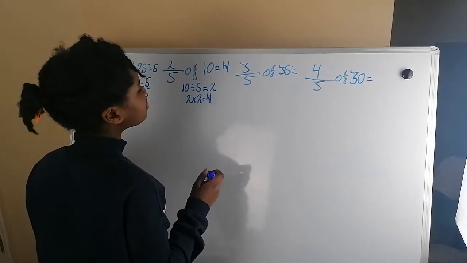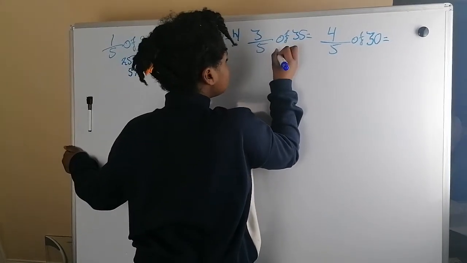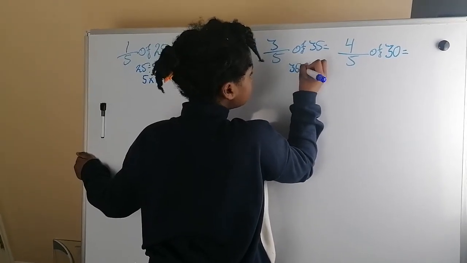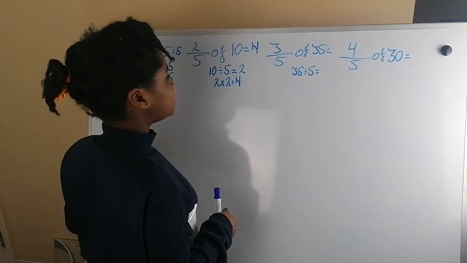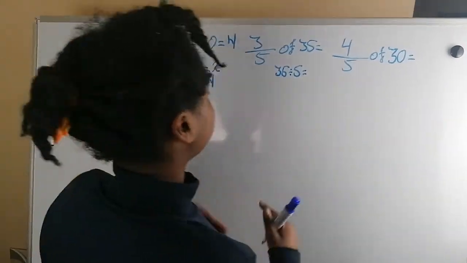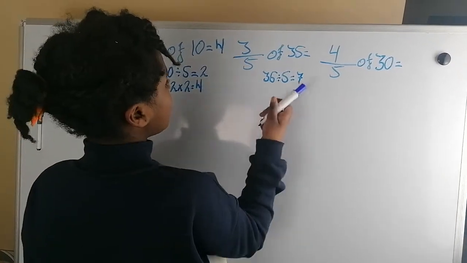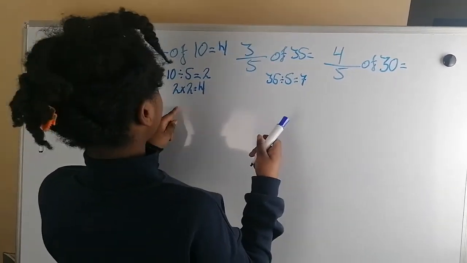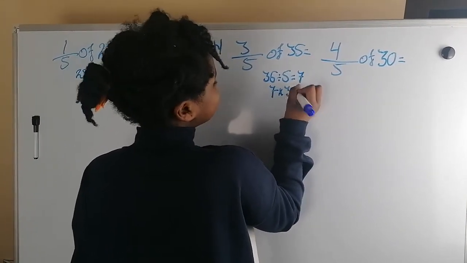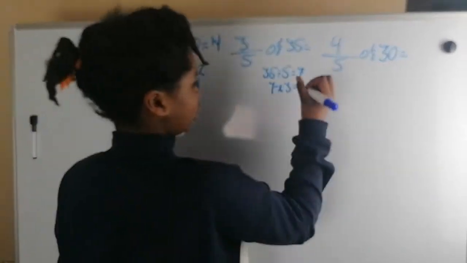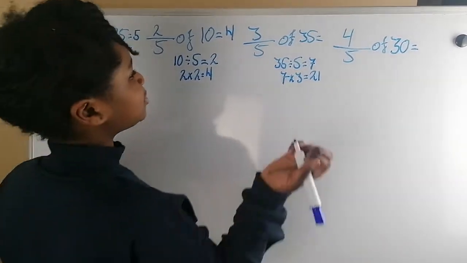3/5 of 35. So again, we're going to do 35 divided by 5. And 35 divided by 5 equals 7. If you know your 7 times tables, or your 5 times tables, you know the answer. So the answer is 7. You do 7 times 3, because we times the answer by the numerator, like we did for the other questions. And 7 times 3 equals 21. So 3/5 of 35 equals 21.